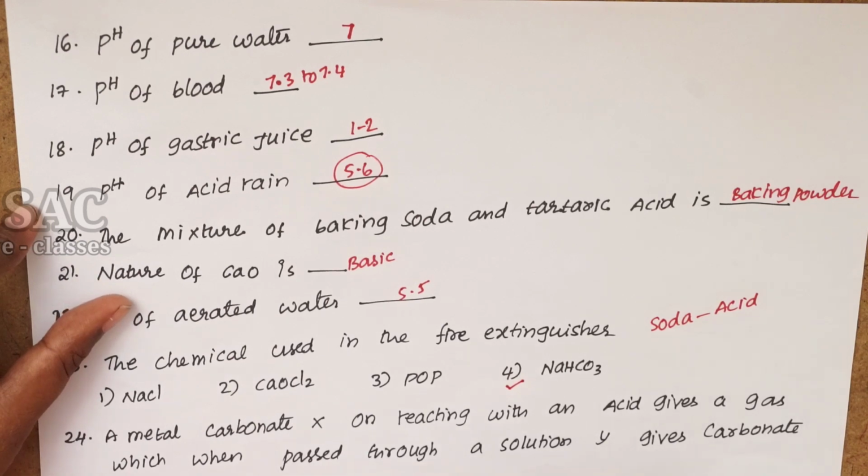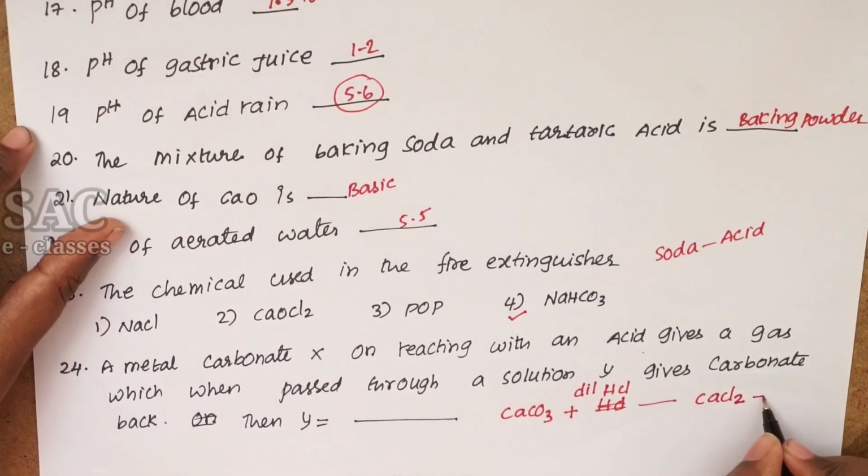A metal carbonate X, on reacting with an acid, gives a gas which, when passed through a solution Y, gives the carbonate back. Usually a metal carbonate, CaCO3, whenever it is reacting with dilute hydrochloric acid, gives the corresponding salt, carbon dioxide and water.